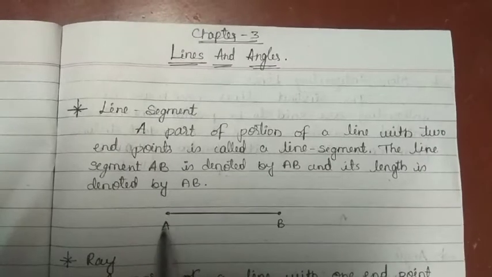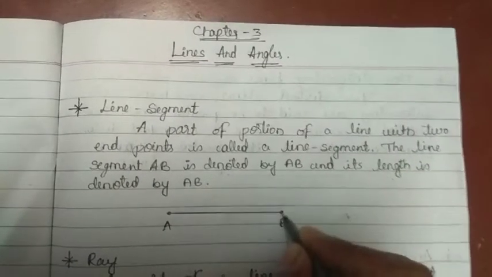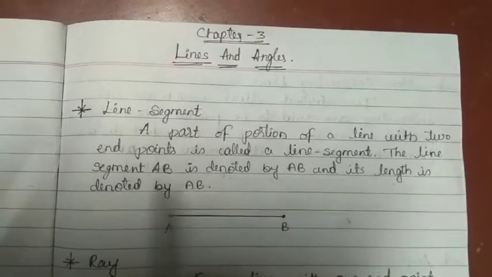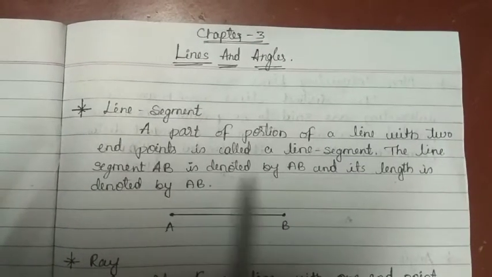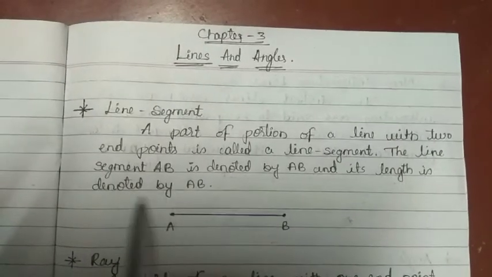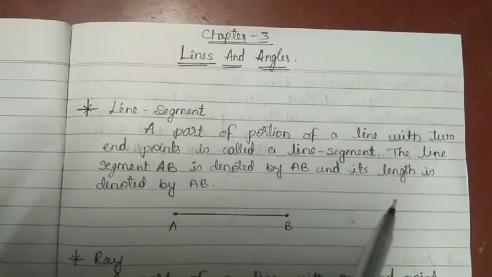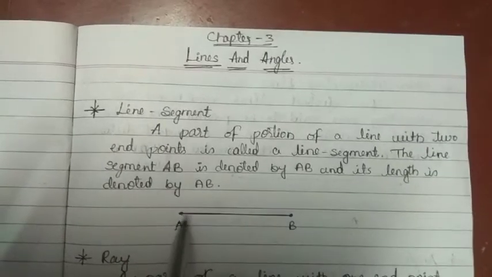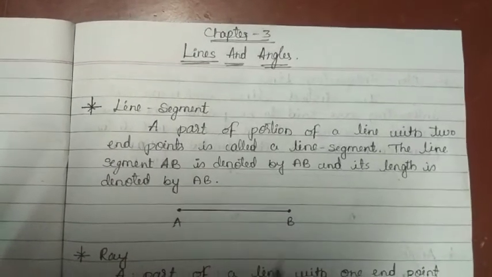One end point is A, another end point is B, and the line segment AB is denoted by AB only, and its length is also denoted by AB only. This is about line segment. Line segment means it has two end points, remember this.